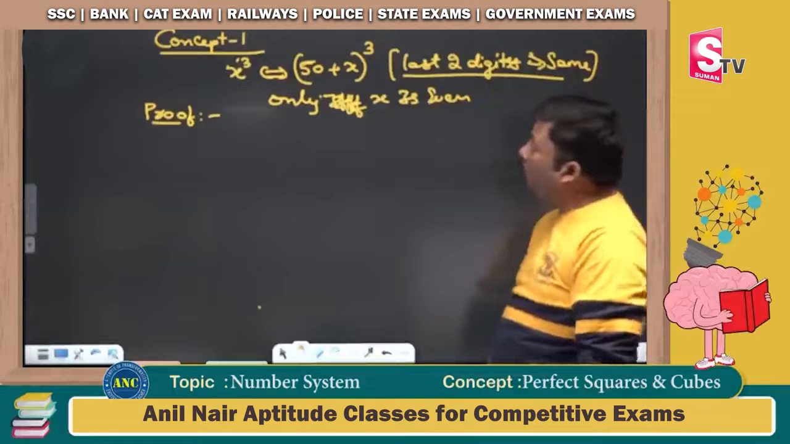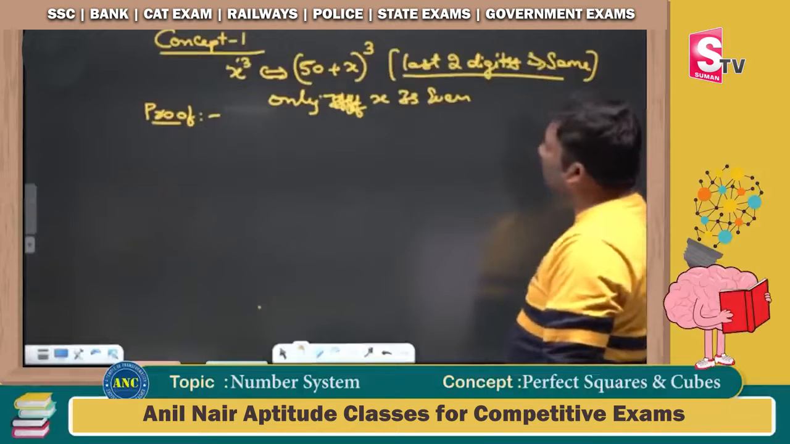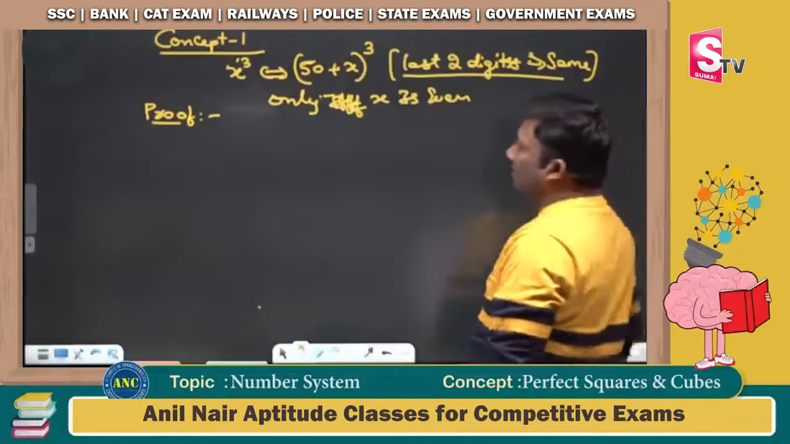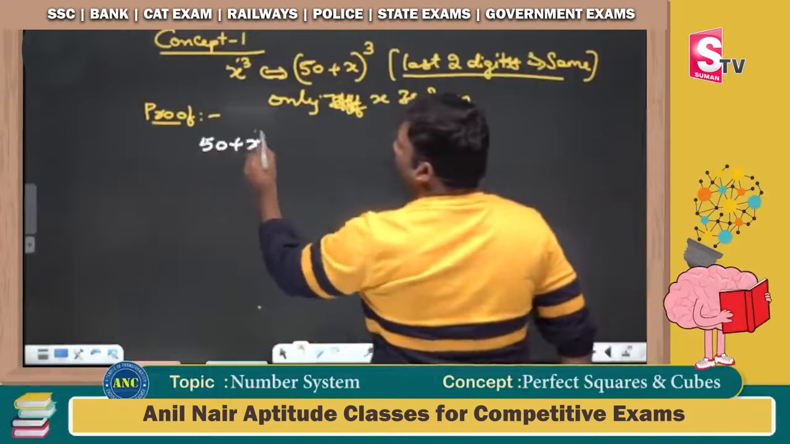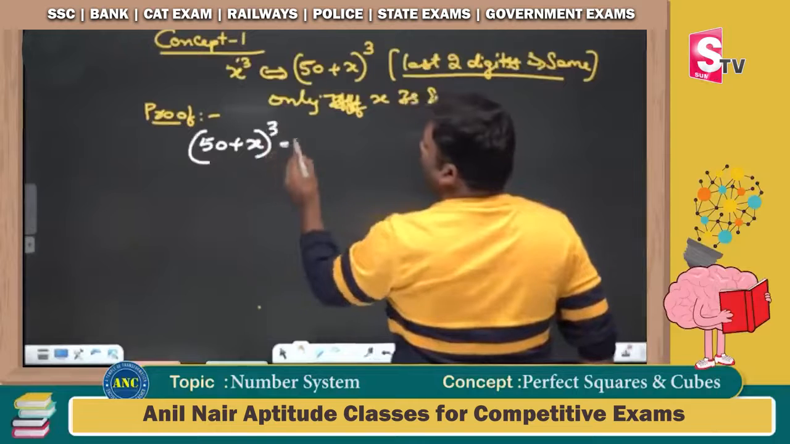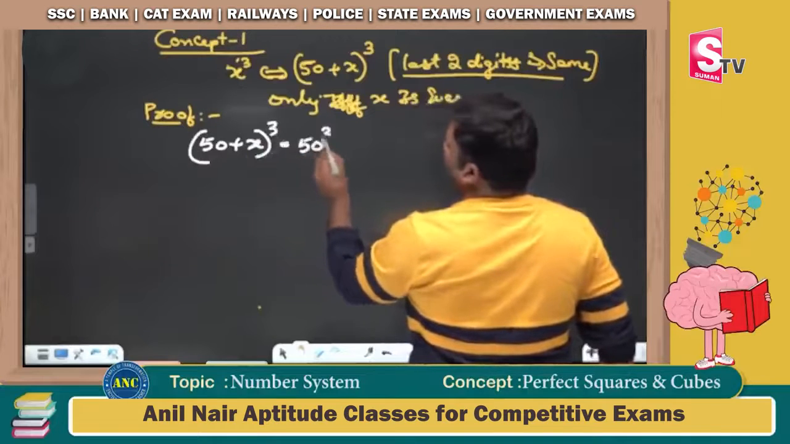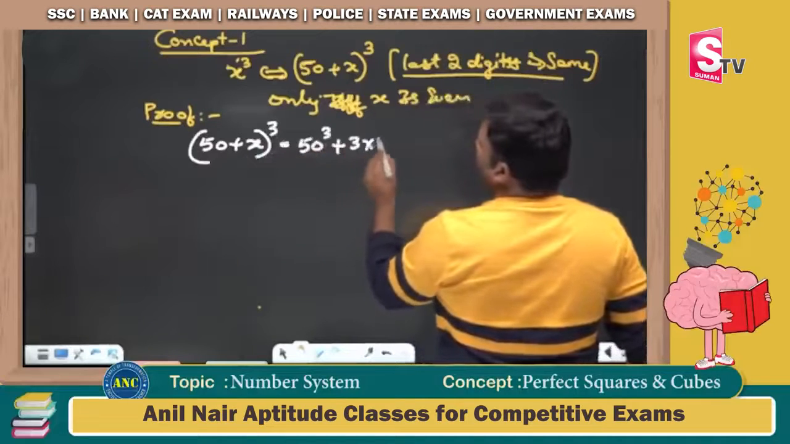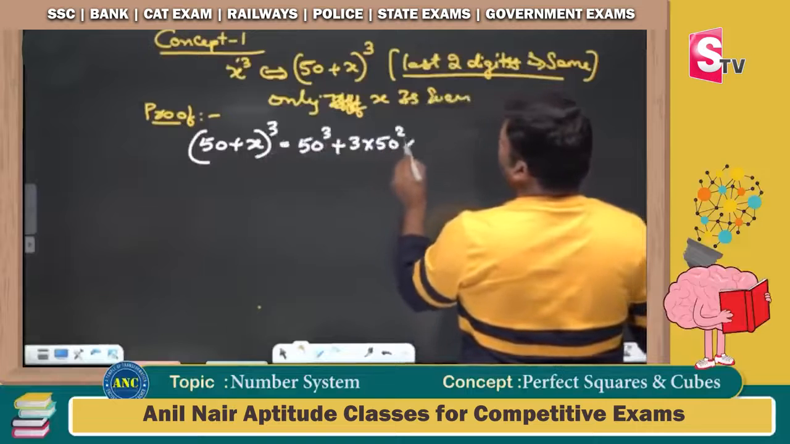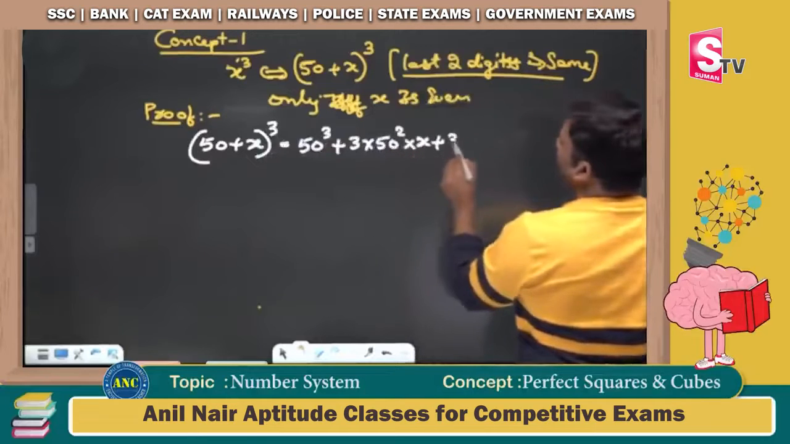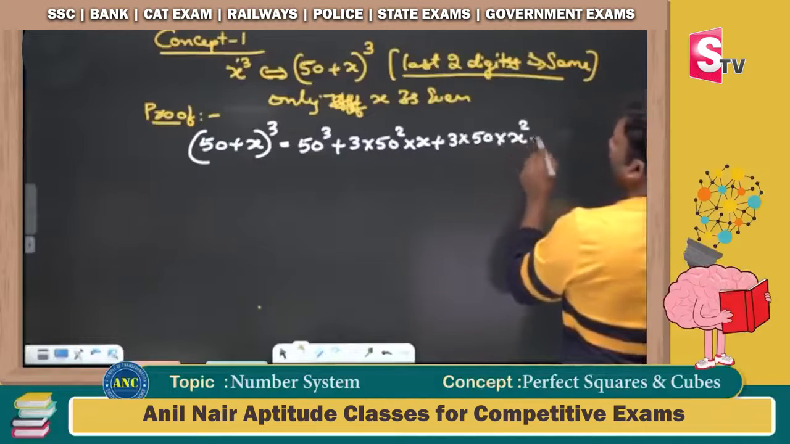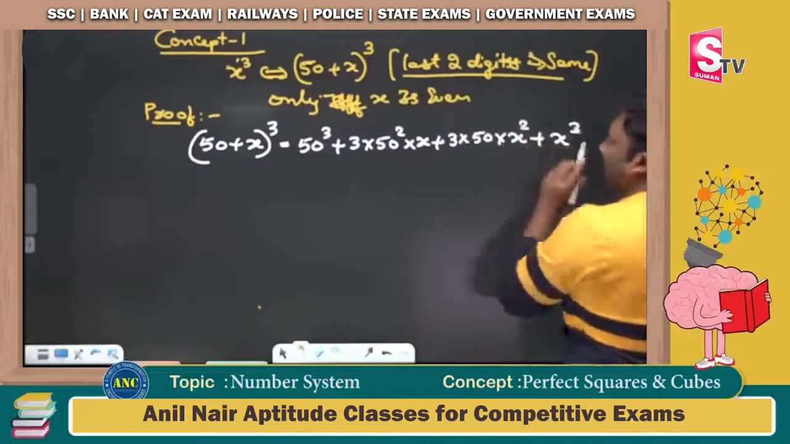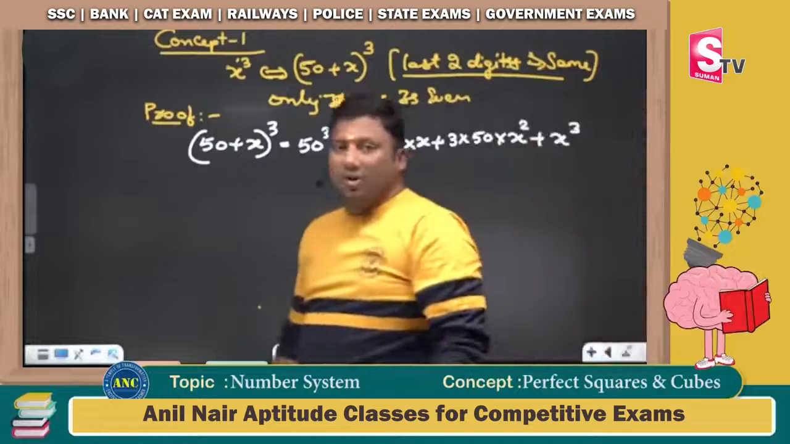x cube and 50 plus x whole cube: the last two digits will be the same only if x is even. Suppose I open this bracket, 50 plus x whole cube, which is a plus b whole cube. One is a cube, next is 3a square b, the next one is 3ab square, and the last one is b cube. This is the expansion of a plus b whole cube.